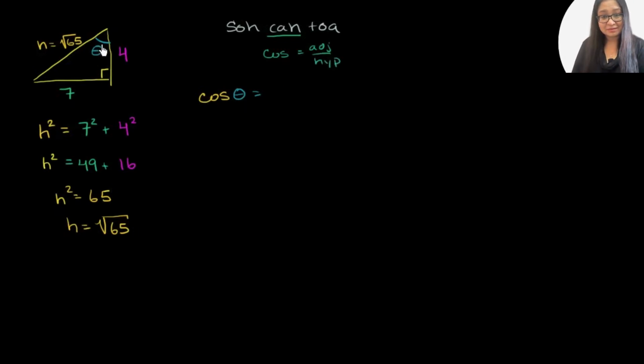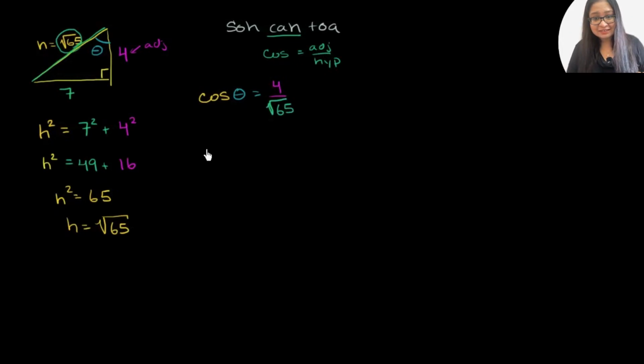So let's look over here at theta. What side is adjacent? Well, we know that the hypotenuse is this side over here, so it can't be that side. The only other side that's adjacent to it, that isn't the hypotenuse, is this 4. The adjacent side is literally right next to the angle. It's one of the sides that forms the angle. So it's 4 over the hypotenuse. The hypotenuse we already know is the square root of 65. So it's 4 over the square root of 65.